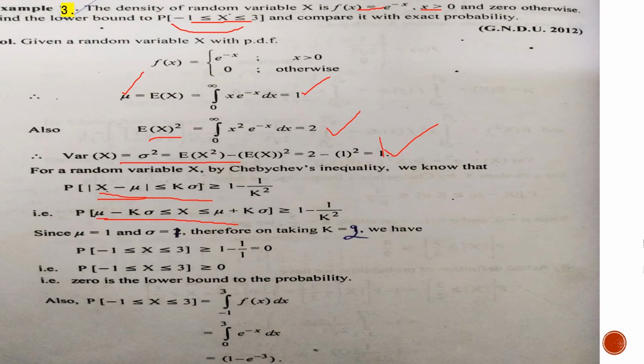So when we put sigma as 1, and in the question we want 3 here, since mu is 1 and sigma is 1, we must take k equal to 2. According to the question, you have to choose k. So in order to make it 3, take k equal to 2. So it will be the required result. So we get its probability. If we find its actual probability using the simple definition of probability, it is 1 minus 1 by 3, the probability of f(x). So this is the actual probability, and this is the Chebyshev inequality bound.